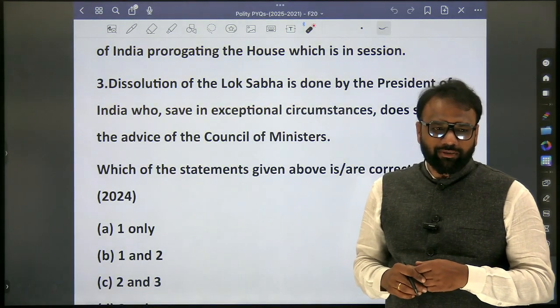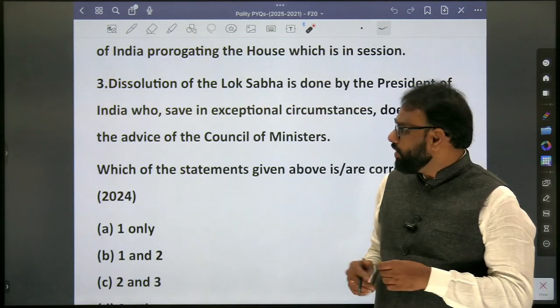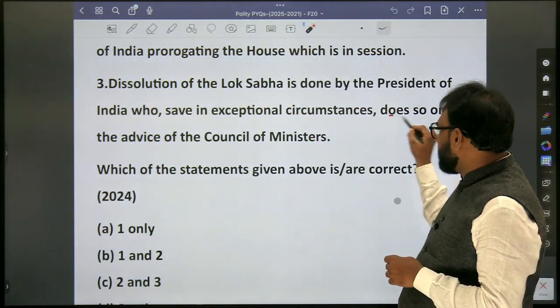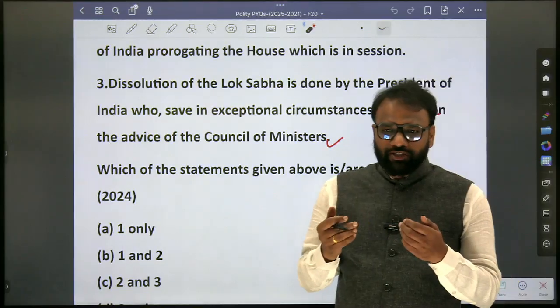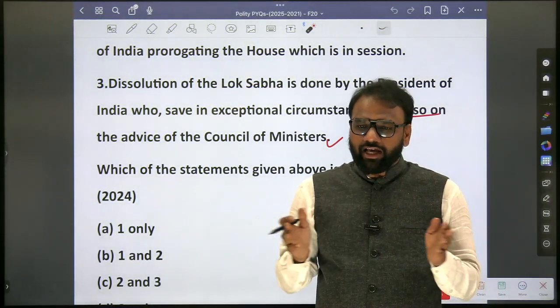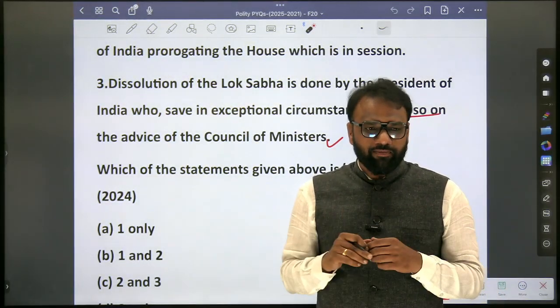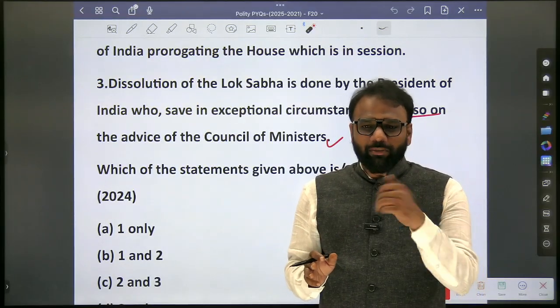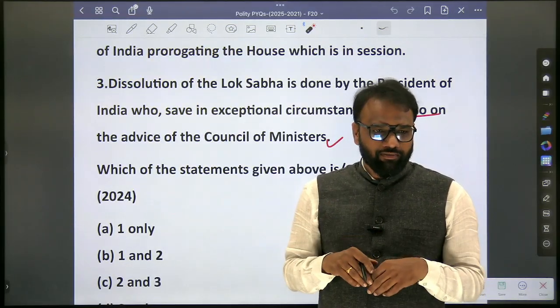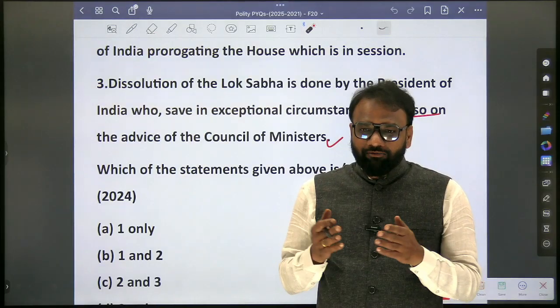Dissolution of the Lok Sabha is done by the President of India, who, save in exceptional circumstances, does so on the advice of the Council of Ministers. Now, if the no confidence motion is moved, the government will resign. The entire Council of Ministers headed by the Prime Minister will resign. Now, the President will give an opportunity: those who want to become Prime Minister, please come forward.